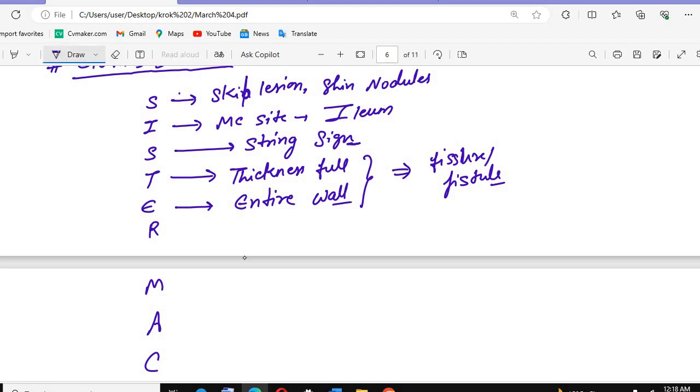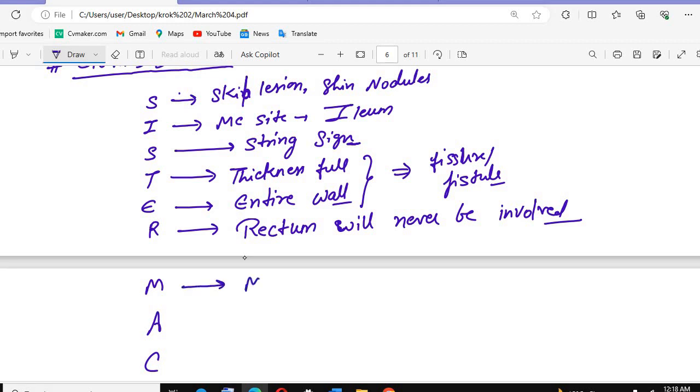Then R4, remember R: the rectum will never be involved, or you can remember it as spared. But the best thing is to write that the rectum will never be involved, because if you write rectum spared, you can forget it, but if you write rectum will never be involved, you will never forget it.